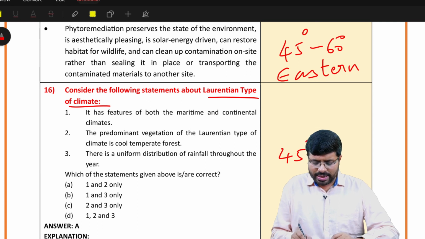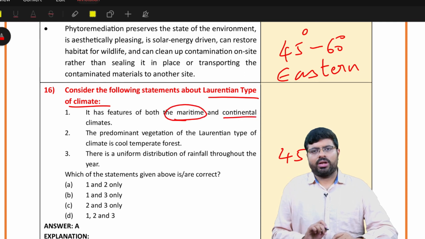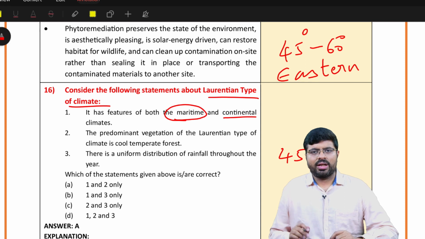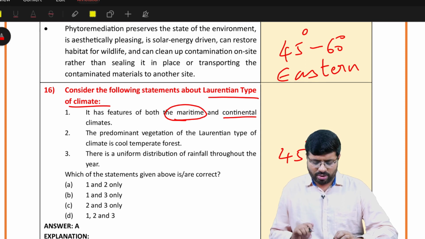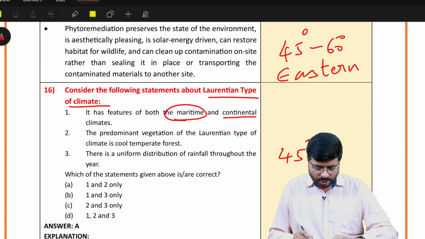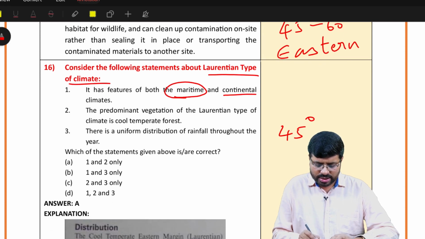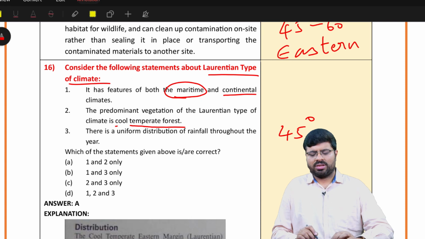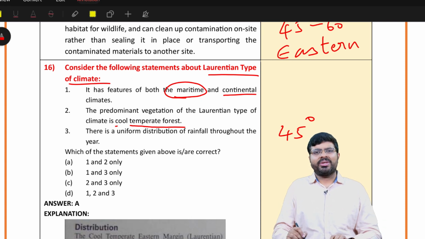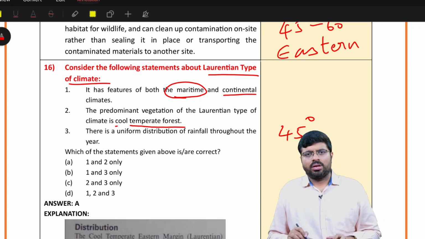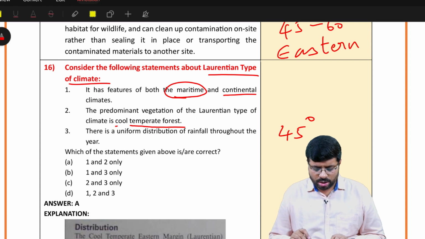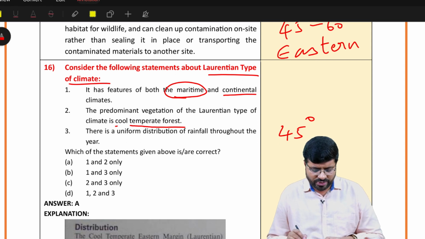Because on the eastern side it has the features of maritime and continental. It is not continental alone, maritime and continental. And you will find here that the predominant vegetation is cool temperate forest, because 45 to 60 degrees means cool temperate region. So that's why it is cool temperate, and there is a uniform distribution of rainfall.